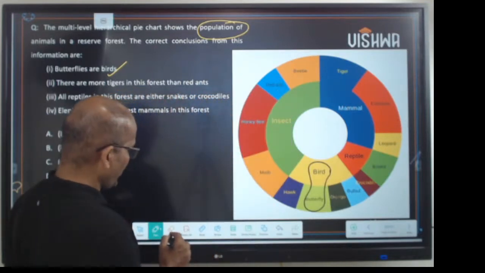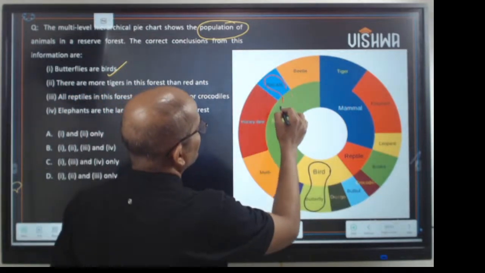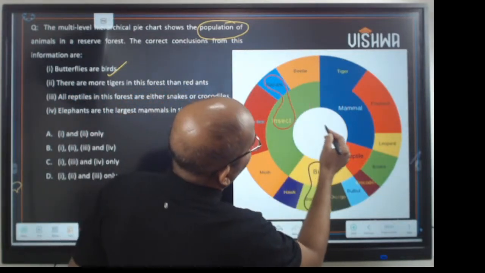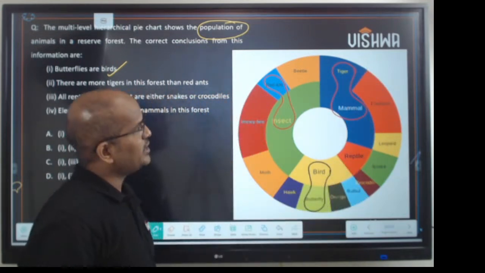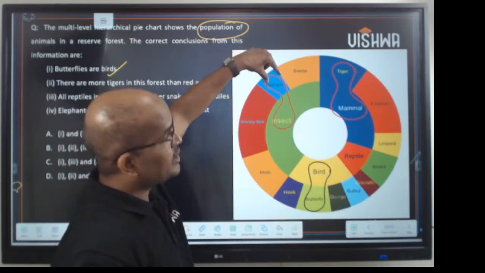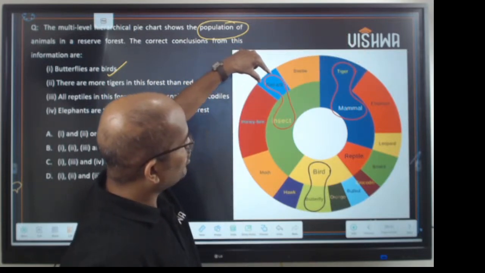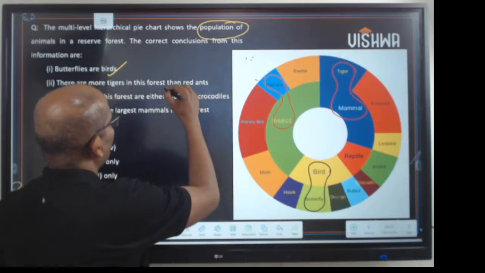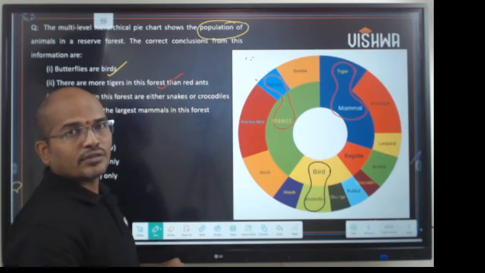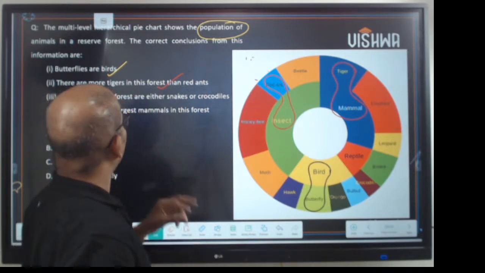So now you have to compare red ants and tigers. Common sense says that compared to the width of red ants, the width of tigers is more, isn't it? Obviously, even this statement is right. The number of tigers in the forest is more than red ants.